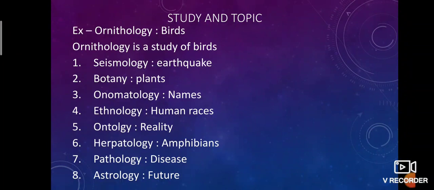Study and their topic. Example is ornithology, birds. Ornithology is the study of birds. So seismology is the study of earthquakes. Botany is the study of plants. Onomatology is the study of names. Ethnology is the study of human races. Ontology is the study of reality. Herpetology is the study of reptiles and amphibians. Pathology is the study of diseases. Astrology is the study of the future.